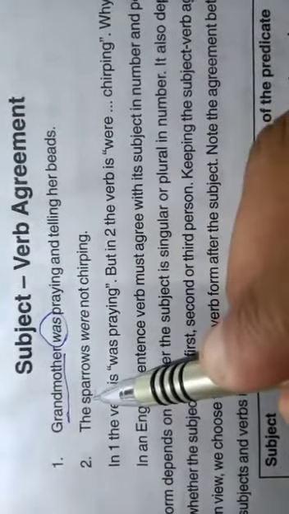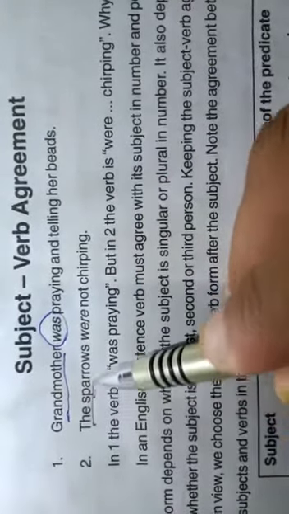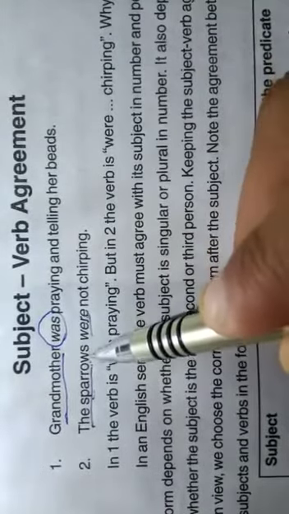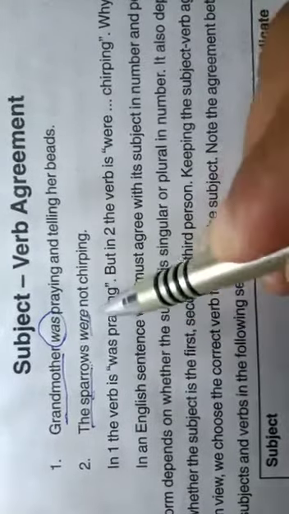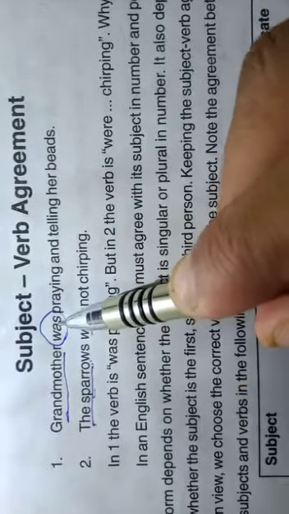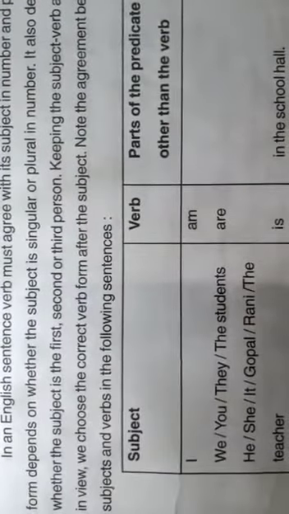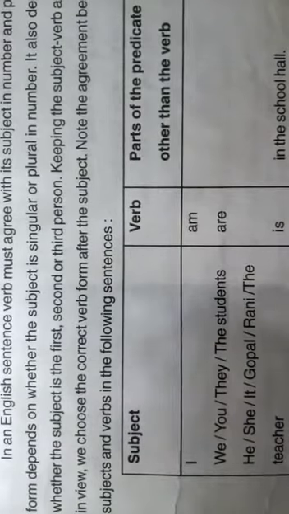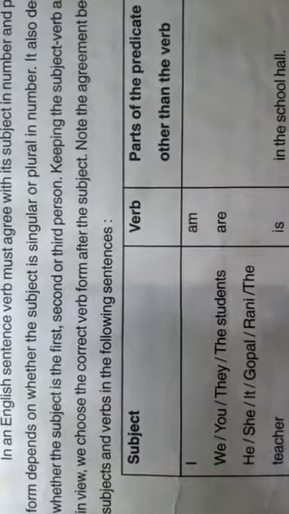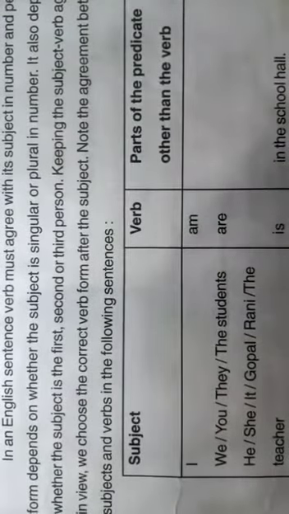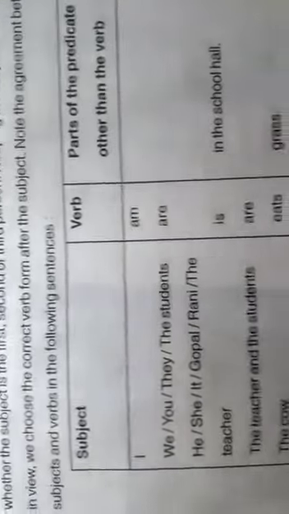The sparrows were. Sparrow was. Sparrows were. So plural subject takes plural agreement, singular subject takes singular agreement. So now today's concept, subject verb agreement. Which verb can be agreed properly with the subject? There are so many rules we have to discuss about subject verb agreement.